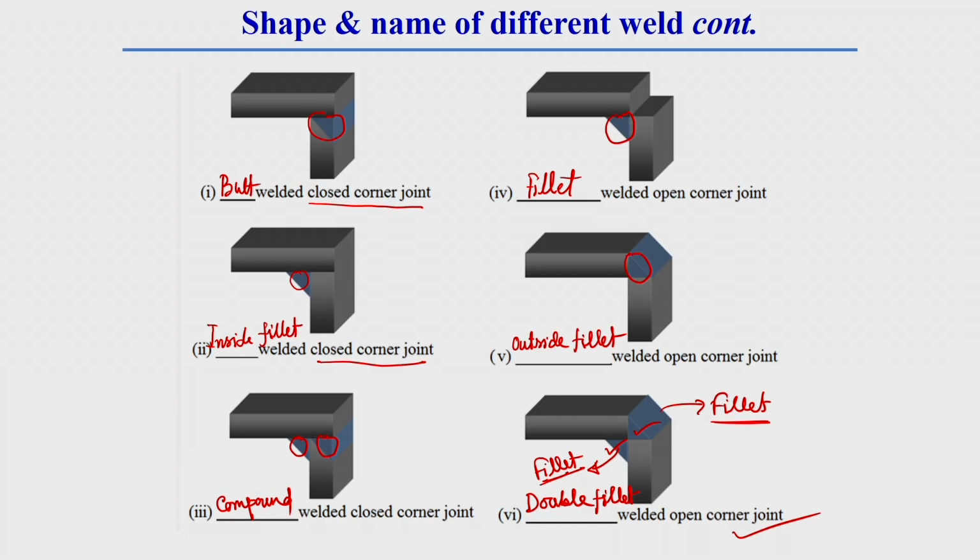By seeing the name or this data sheet itself, we can do all types of edge preparation and all types of welding according to that data sheet, if we know the nomenclature of different welding joints and weld names. Then we can easily do that work.